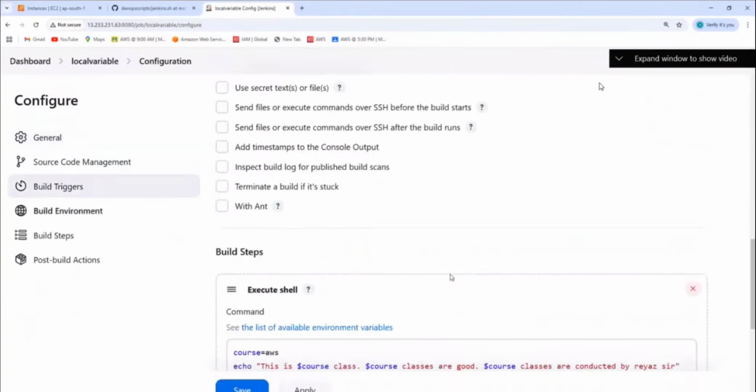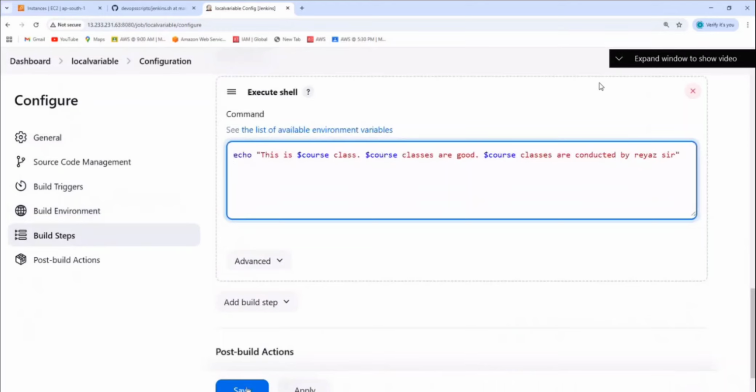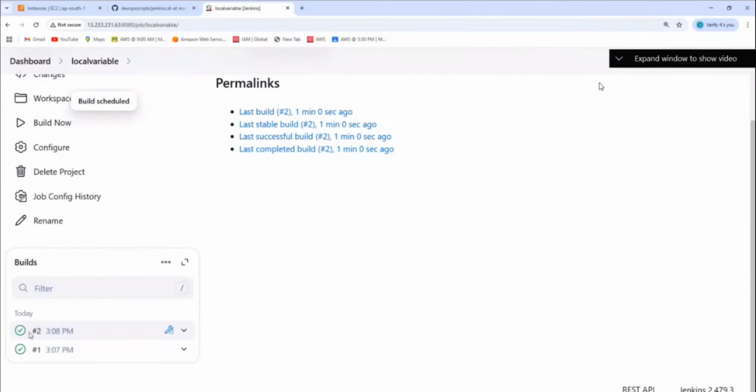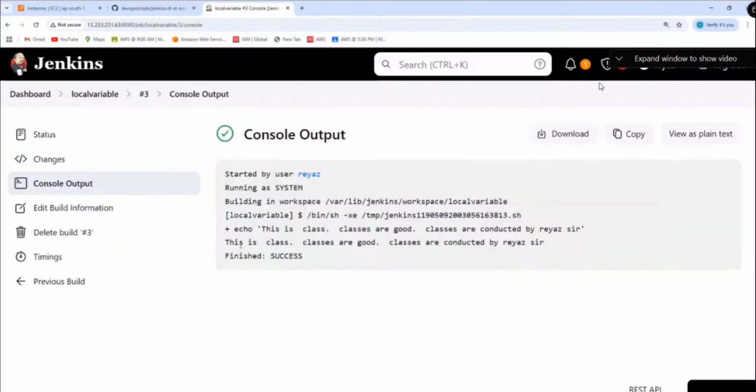I remove it. If I run, will it work? Build it. This is class. Classes are good. But do we have any variables there? You want to see the difference? What I need now is not local variables, I need global variables.